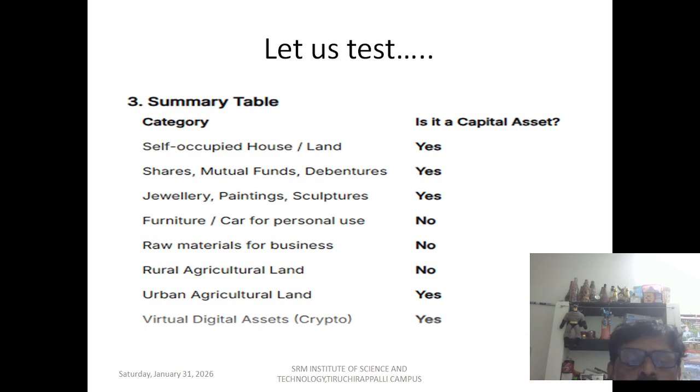So I hope this summary will give you some understanding of what are capital assets and what are not capital assets. Thank you.